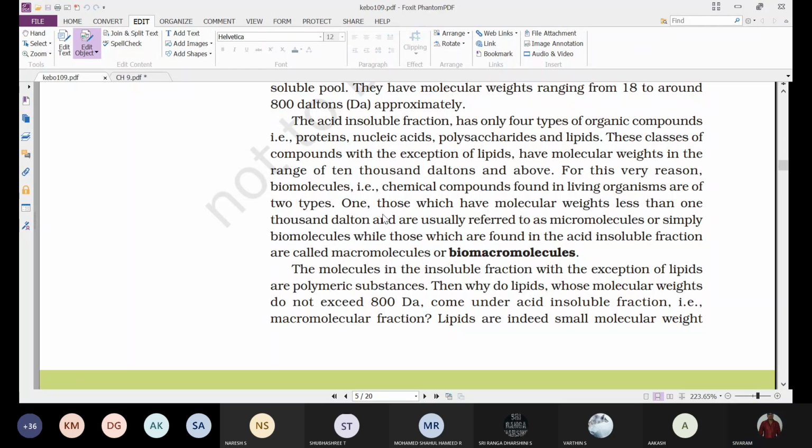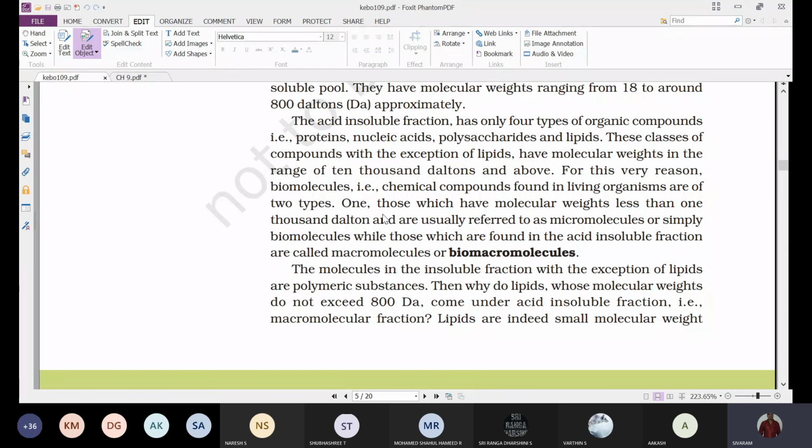For this very reason, biomolecules, that is chemical compounds found in living organisms, are of two types. Those which have molecular weight less than 1000 Daltons are usually referred to as biomicromolecules or simply biomolecules, while those found in the acid insoluble fraction are called macromolecules or biomacromolecules.